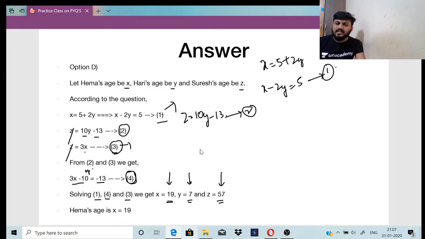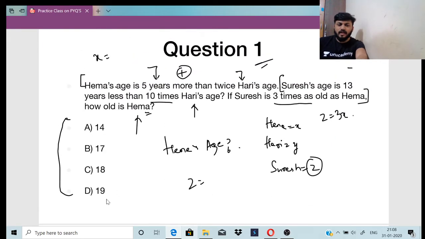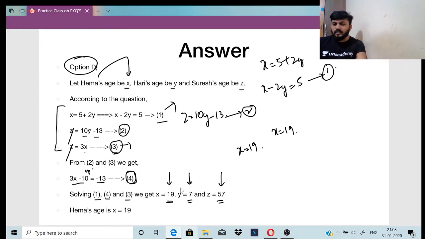We want Hema's age. What is Hema's age? It is x, and x equals 19, so that is option D. Make the three equations given in the question, solve them, and you will get the values of x, y and z. I want the age of Hema, so Hema is x, which is 19. Go back to the question, it is option D. Clear, everyone? Shall I move on to the next question?